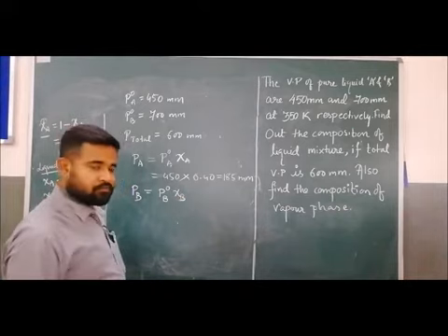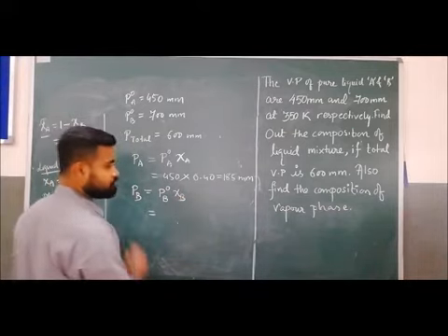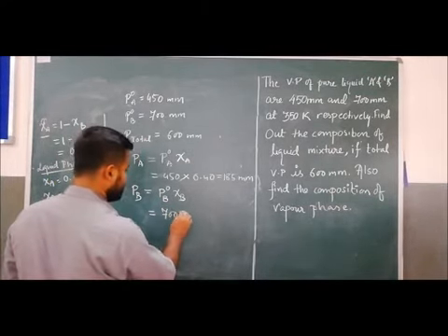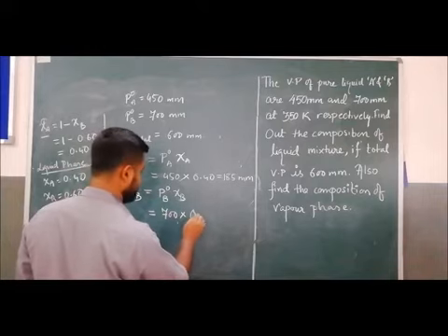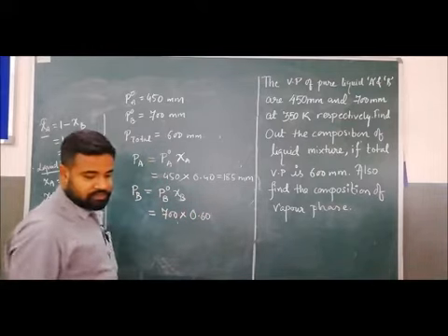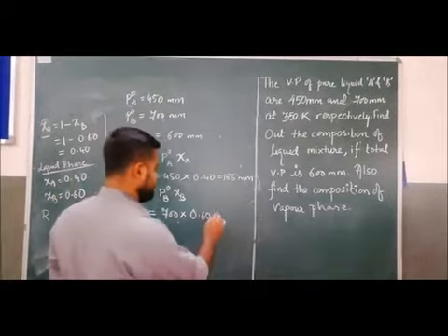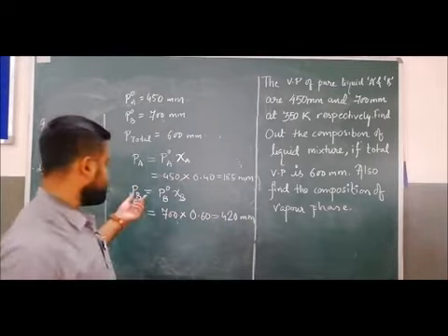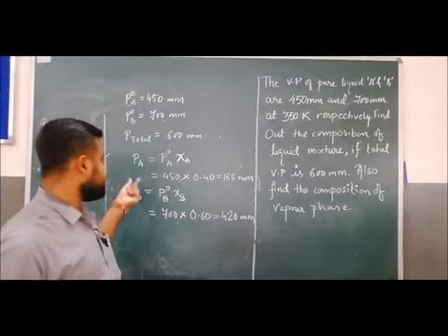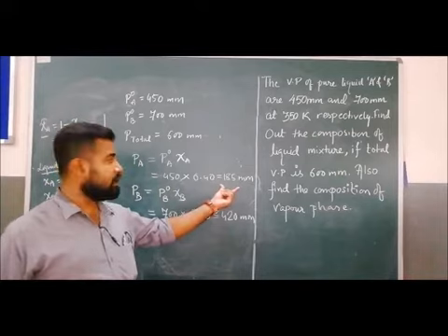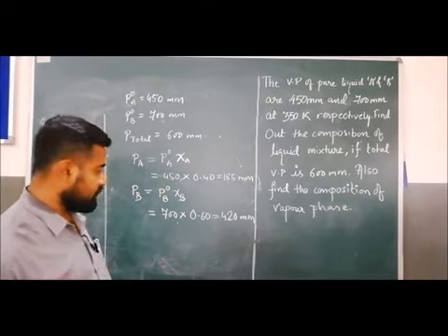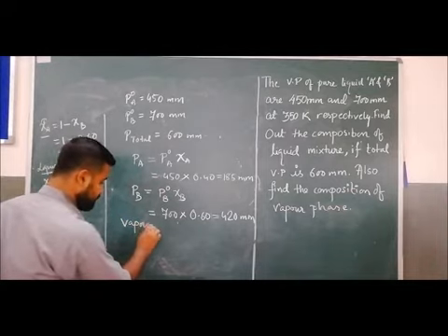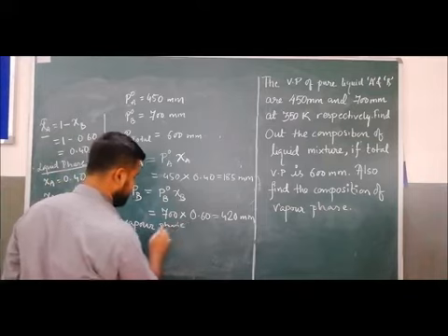P naught B xi B, which equals 700 into 0.60, and this value will come 420 mm. Clear? This is the vapor pressure of component B in the solution, and this is the vapor pressure of component A in the solution. Now the composition in vapor phase.